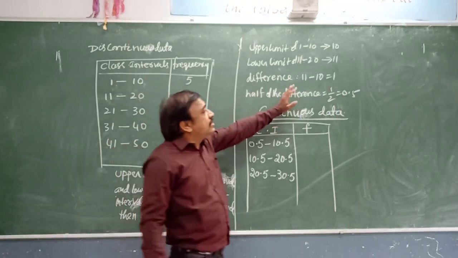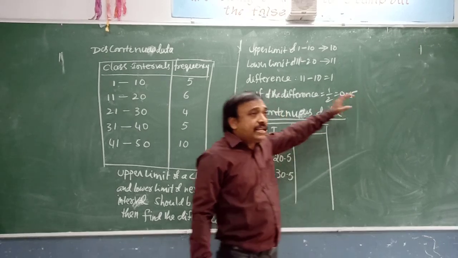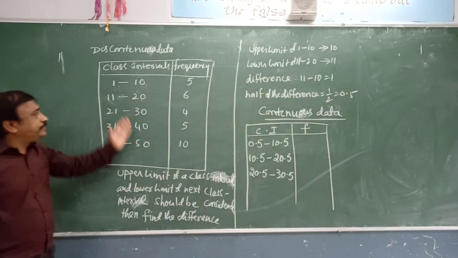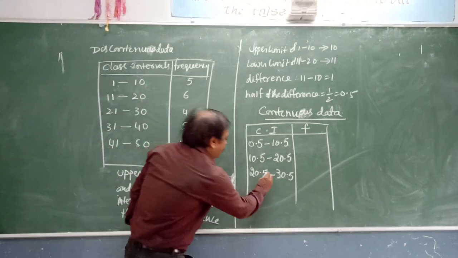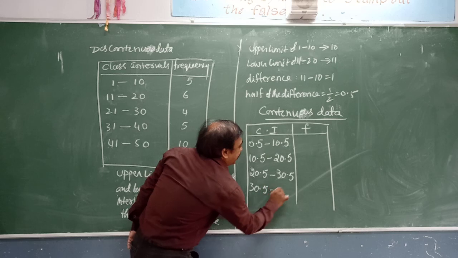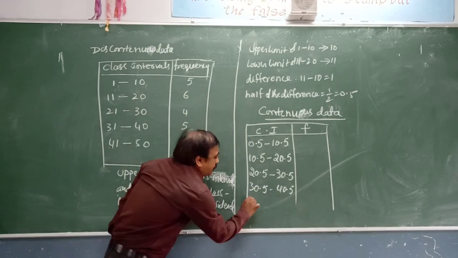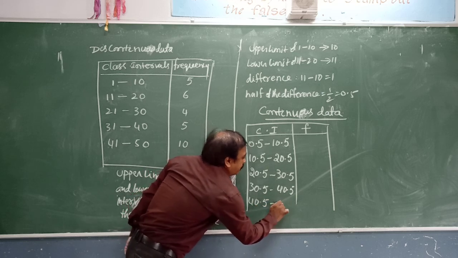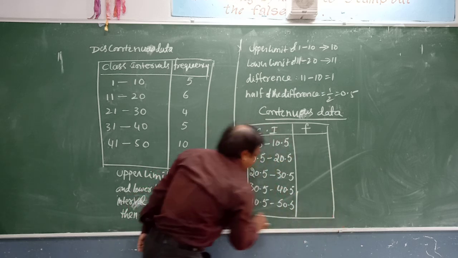The difference after making it half, that is 0.5. That result we add to the upper limits and subtract from the lower limits. So 30.5 to 40.5, then 40.5 to 50.5. These are the class intervals which we obtained.